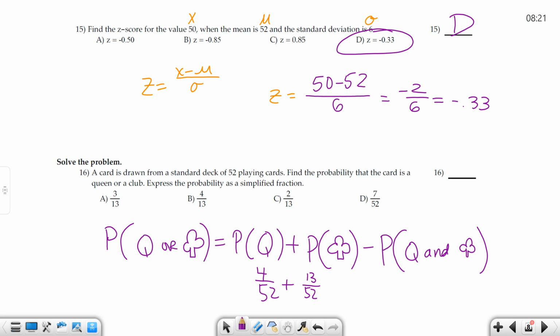Right, there's 4 suits of 13 cards. Right, 13 times 4 is 52. So you got 13 hearts, 13 diamonds, 13 clubs, and 13 spades. And then how many are queen and club? So is there any card that's both a queen and a club? There's one card that is the queen of clubs, right?